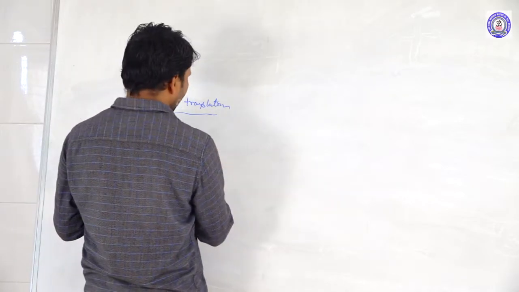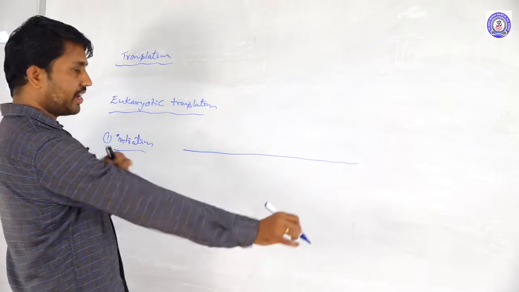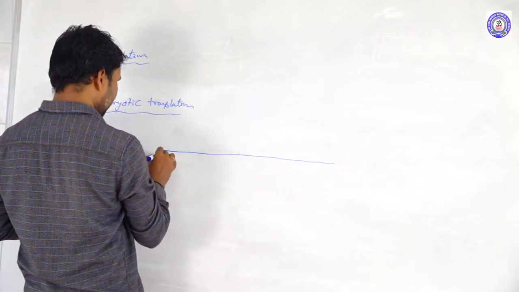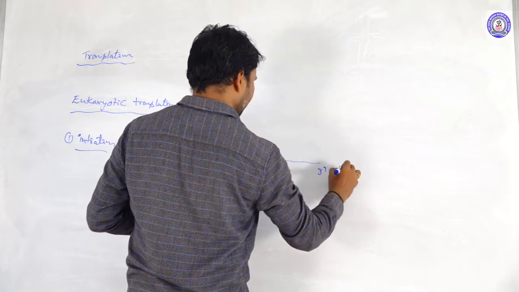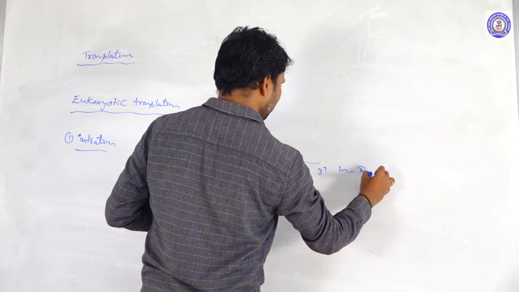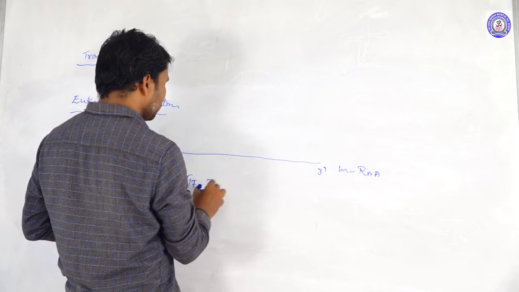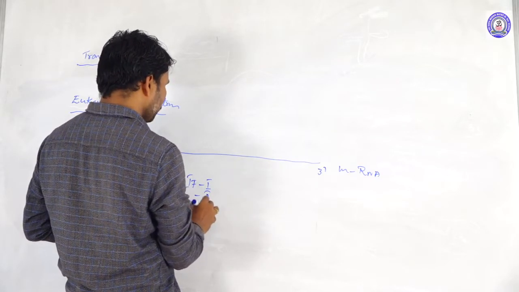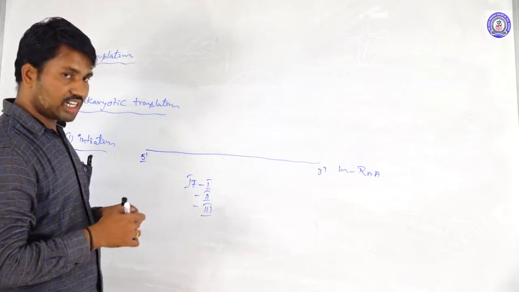So in the initiation, whatever it is, the mRNA transcript is presented, with its 5' and 3' ends. The initiation factors IF1, IF2 and IF3, three initiation factors, are presented.